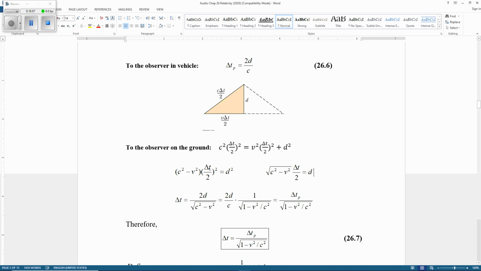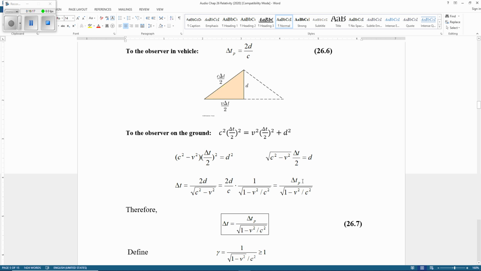Delta t is the time measured by Ben, the observer on the ground, equals d squared. So now we take the square root, and this square cancels, so we have this, right? The square root gives you that.